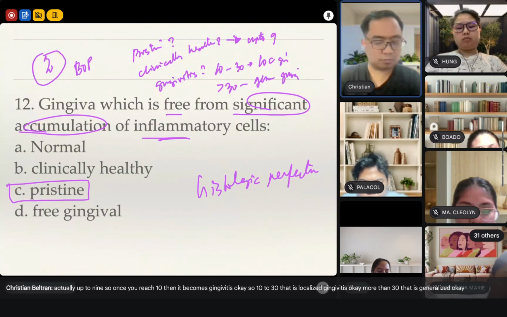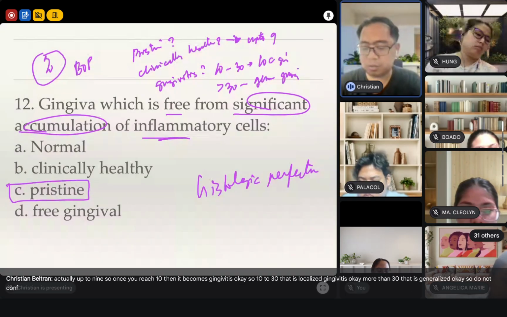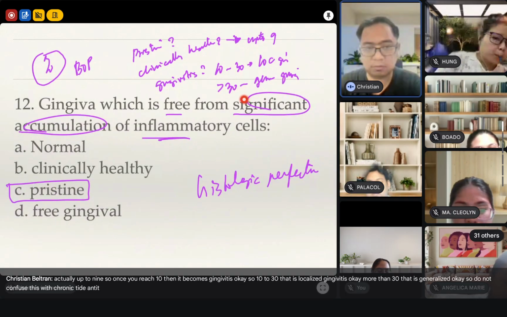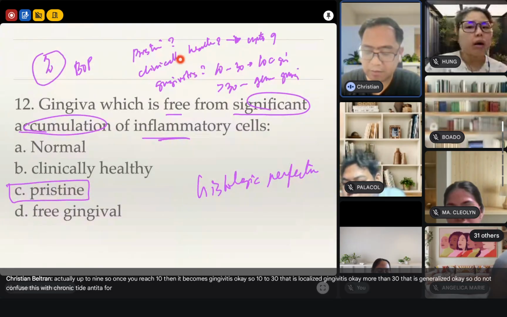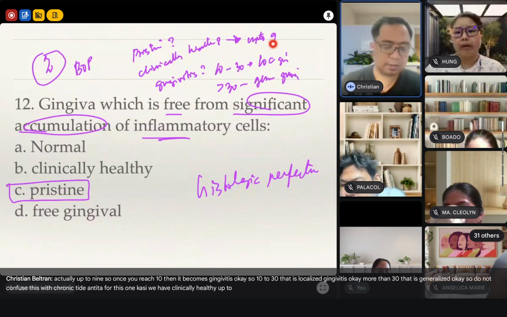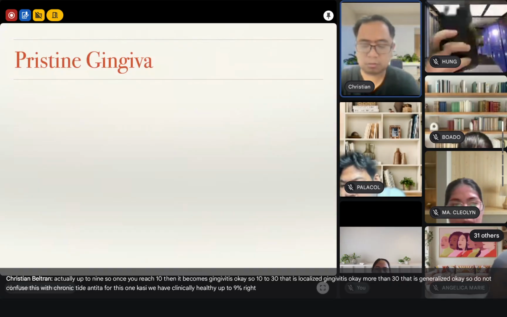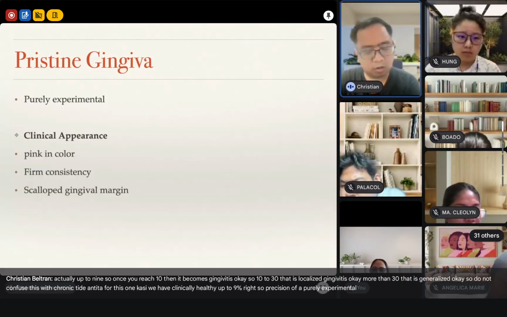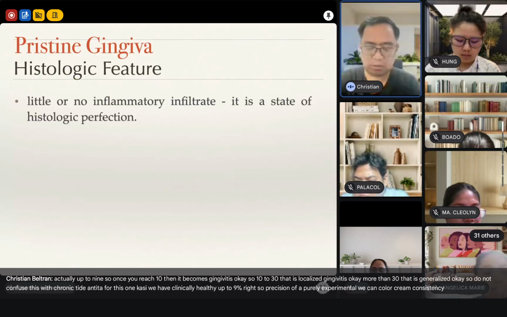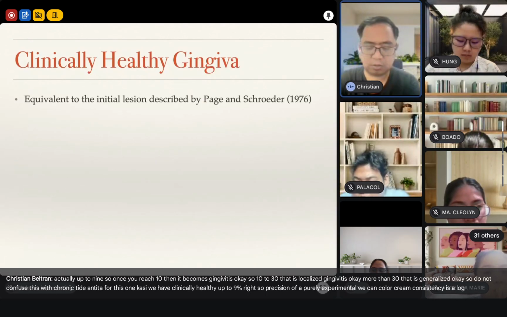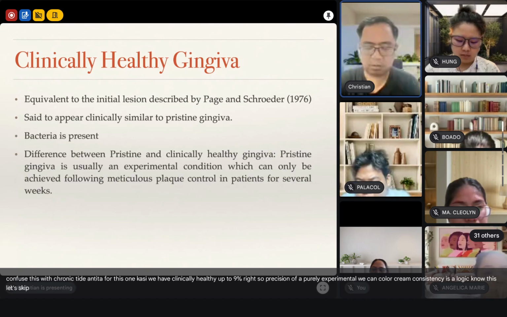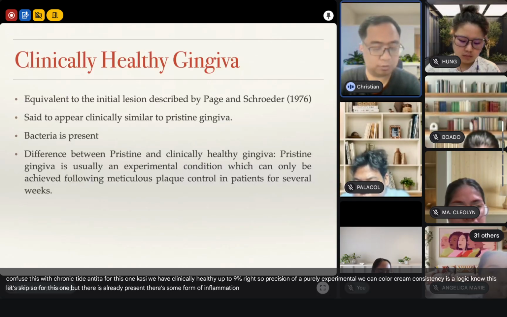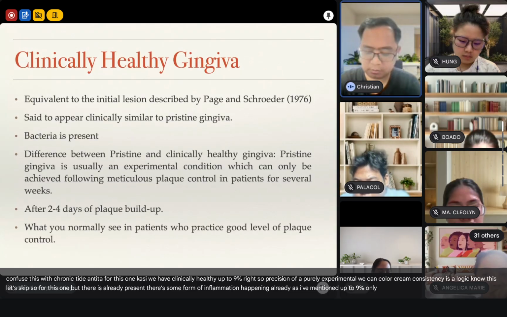Okay? So do not confuse this with chronic periodontitis. For this one, we have clinically healthy up to 9%. All right? So pristine gingiva, purely experimental. Thick in color, cream consistency, histologic. You already know this. Let's skip. So for this one, bacteria is already present. There's some form of inflammation happening already. As I've mentioned, up to 9% only.